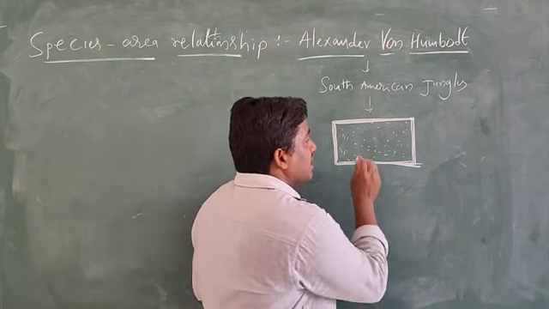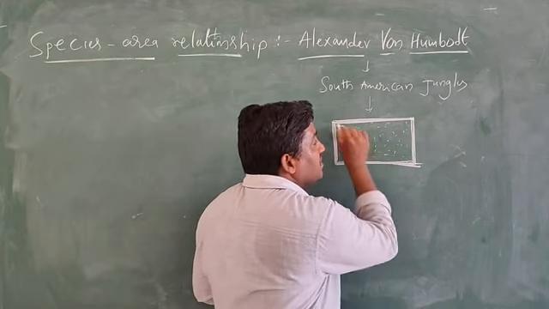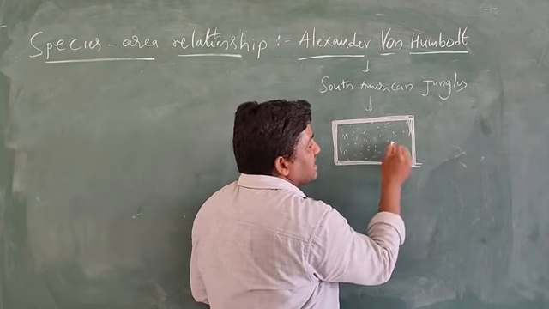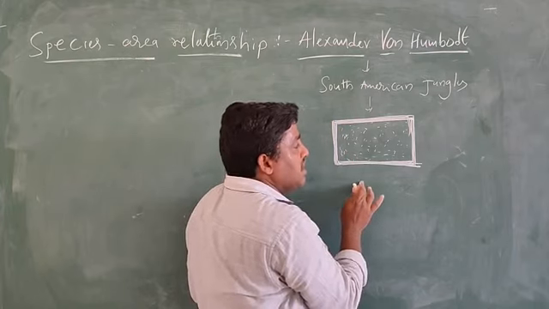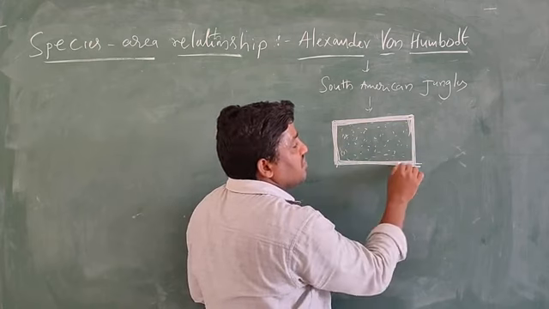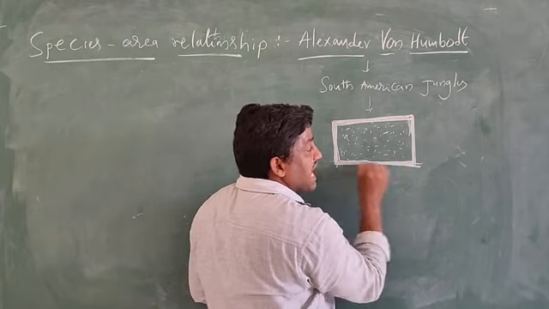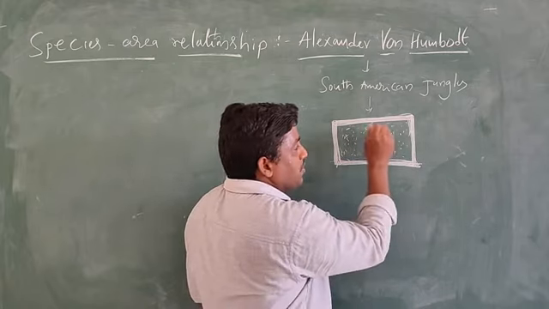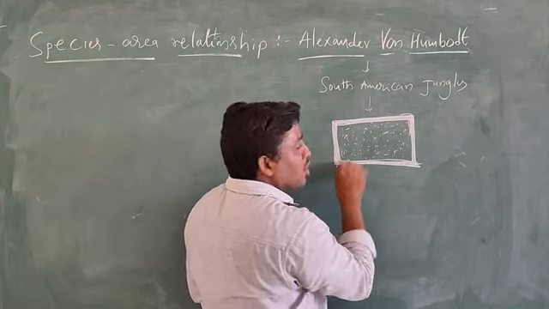So he said the species richness is increased within a region, not outside. Within a region only is the species richness increased with increasing the explored area, but up to a limit. Limit means this area only.